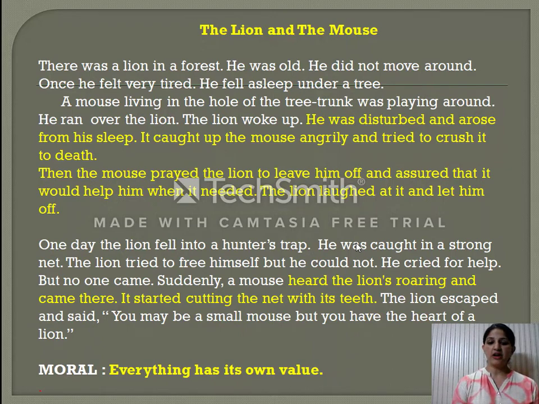One day, the lion fell into a hunter's trap. He was caught in a strong net. The lion tried to free himself, but he could not. He cried for help, but no one came. Suddenly, a mouse heard the lion's roaring and came there. It started cutting the net with its teeth. The lion escaped and said, "You may be a small mouse, but you have the heart of a lion." So the moral of the story is everything has its own value.